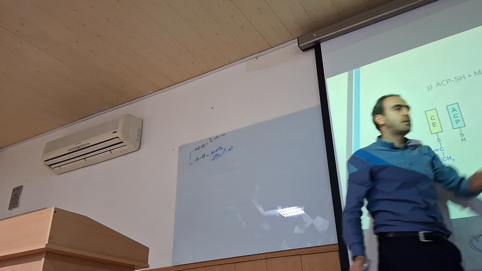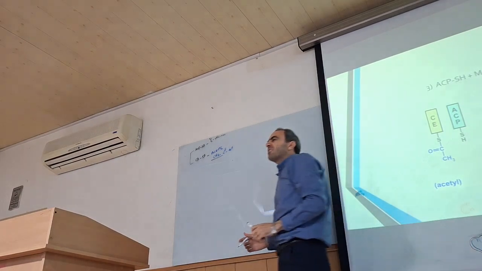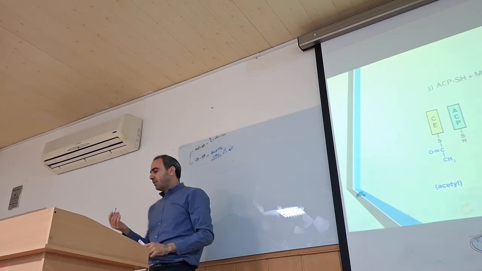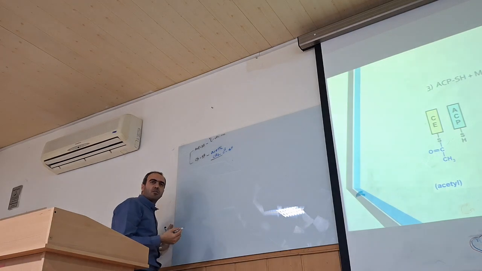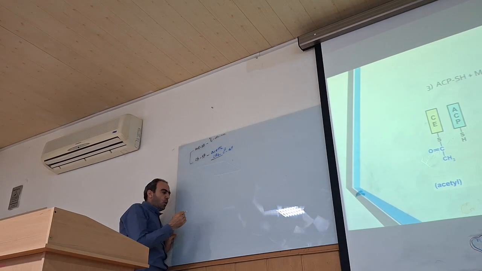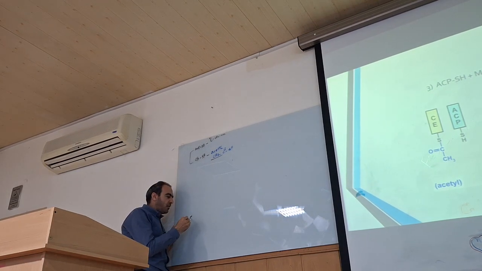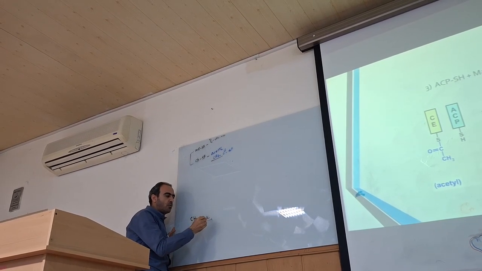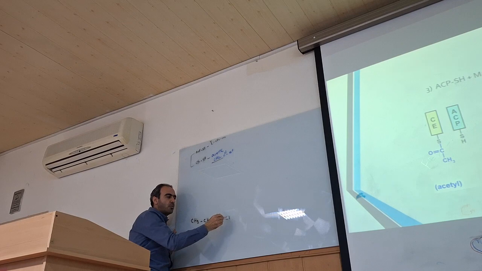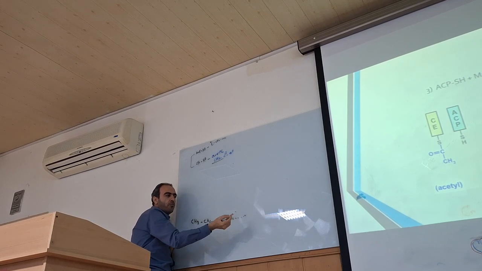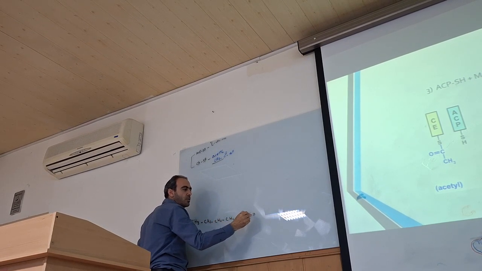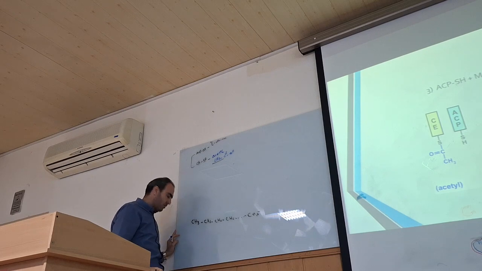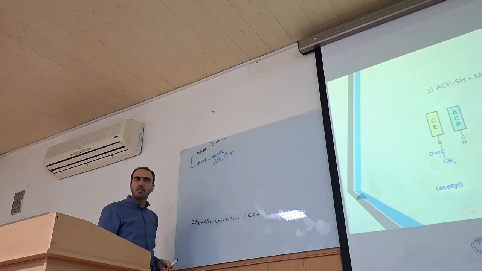ACP and C. Can you remember the structure of fatty acid? What was the structure of fatty acid? Complex of amino acids. We had a CH3 here, and we have a CH2, CH2, CH2, a lot of CH2, R complex. Finally, we had what? COO negative, or COOH, doesn't matter.